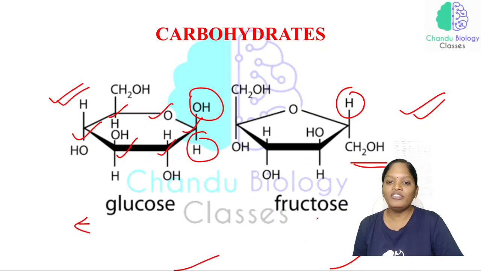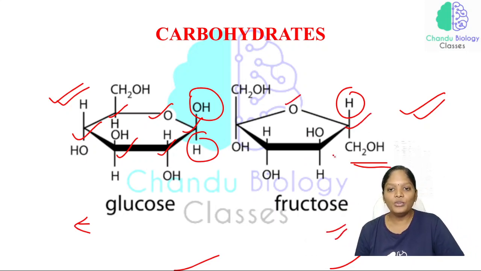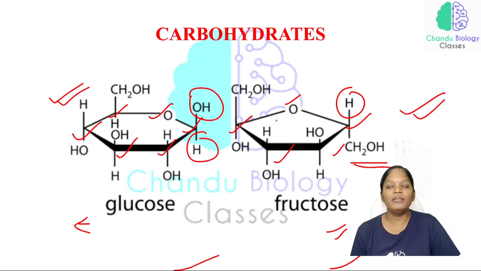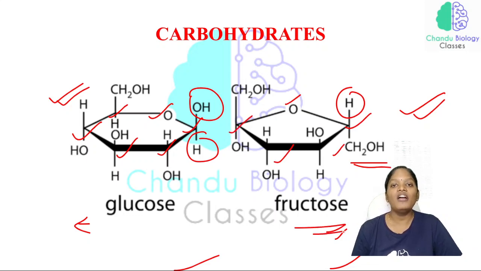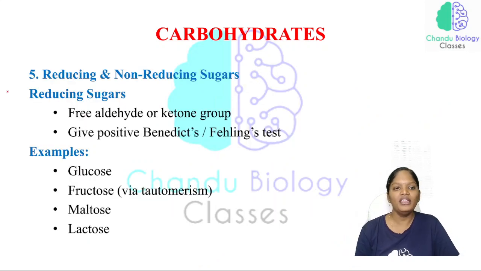In fructose, there is a 5-membered ring, 1, 2, 3, 4, 5, so we call it a furanose ring. The example is fructose. This is very important. Now coming to the reducing and non-reducing sugars.